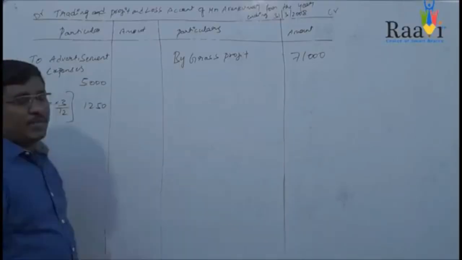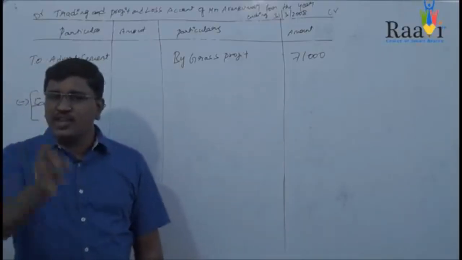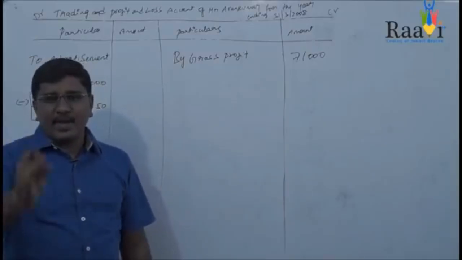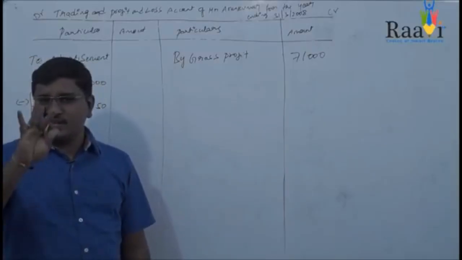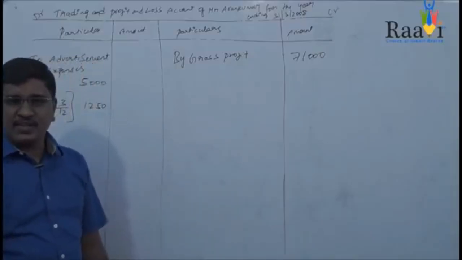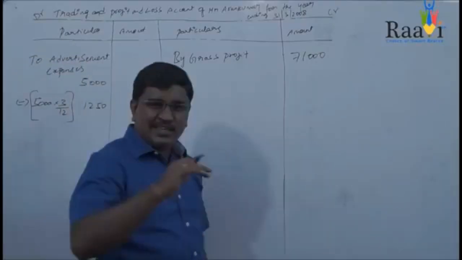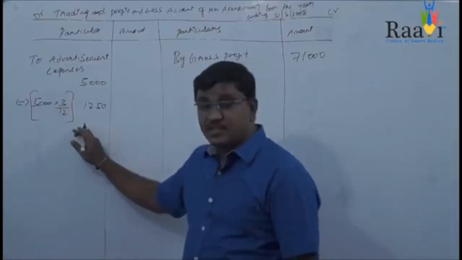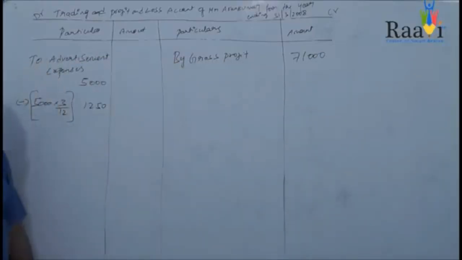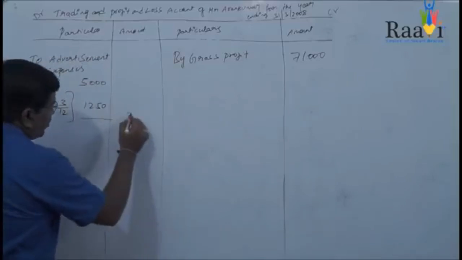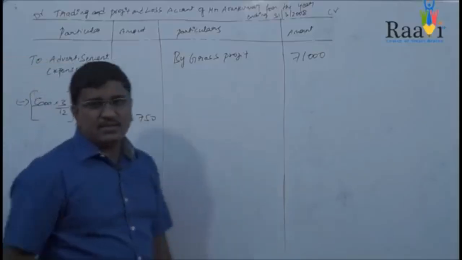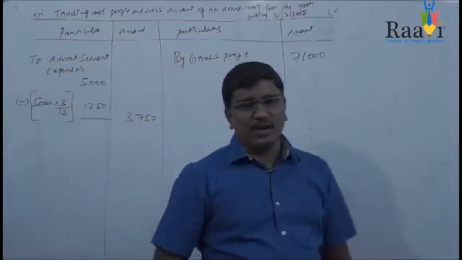5,000 into 3 divided by 12. Why did we write 3? Because April, May, June, these are the 3 months which come in the next financial year. So the expenses which you paid for these 3 months should be deducted from this particular advertisement. If you deduct 1250 from 5,000, you will get a net amount of 3,750. This is considered as net advertisement expenses.